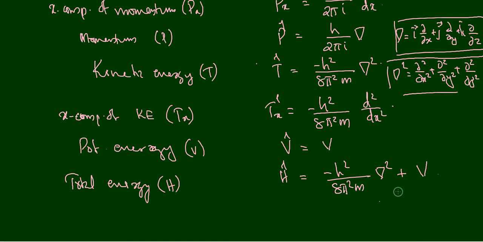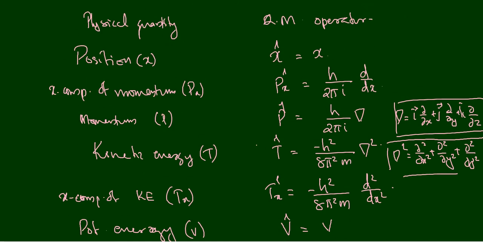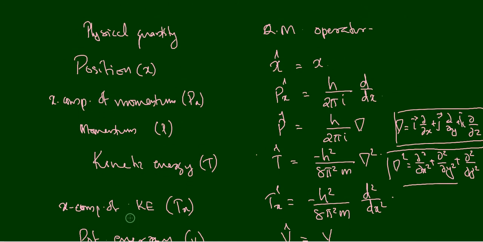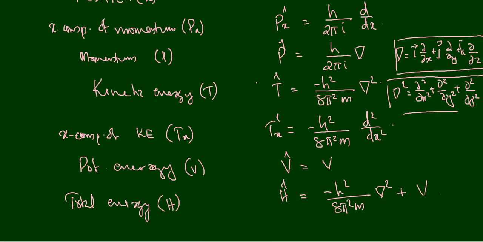Now we have seen that corresponding to every physical quantity, corresponding to every observable, there is a quantum mechanical operator. So when this quantum mechanical operator operates over the wave function of the system, we get the value of the physical quantity corresponding to that operator.